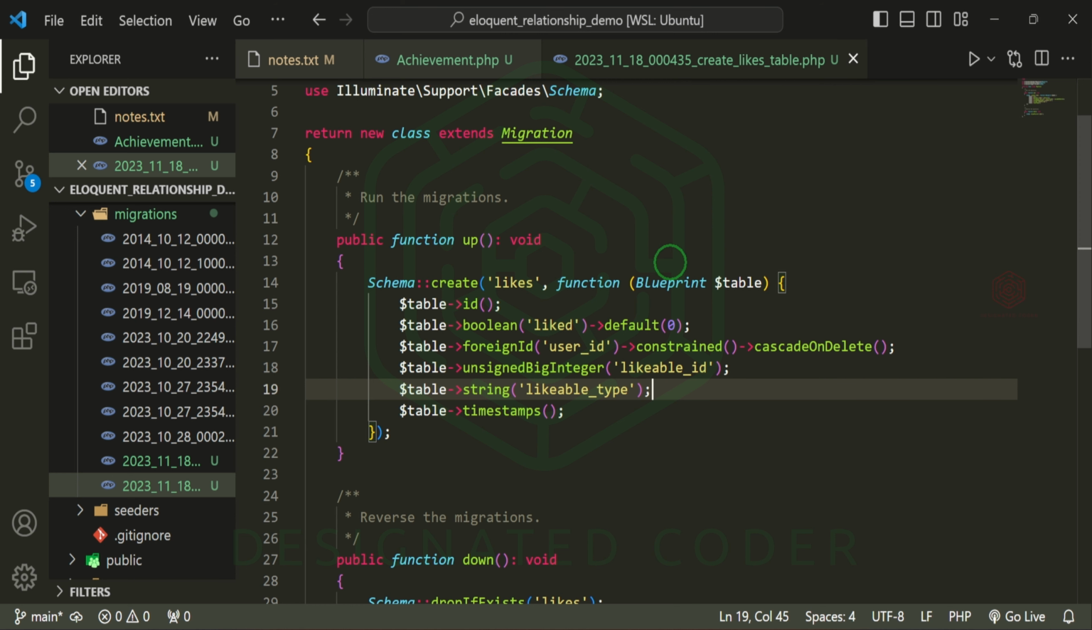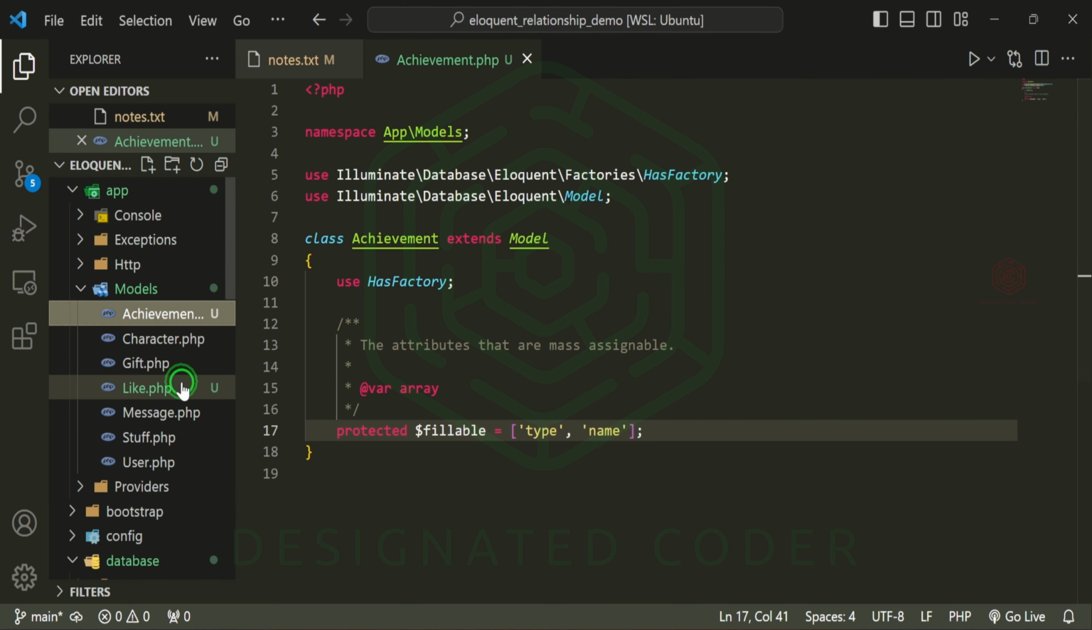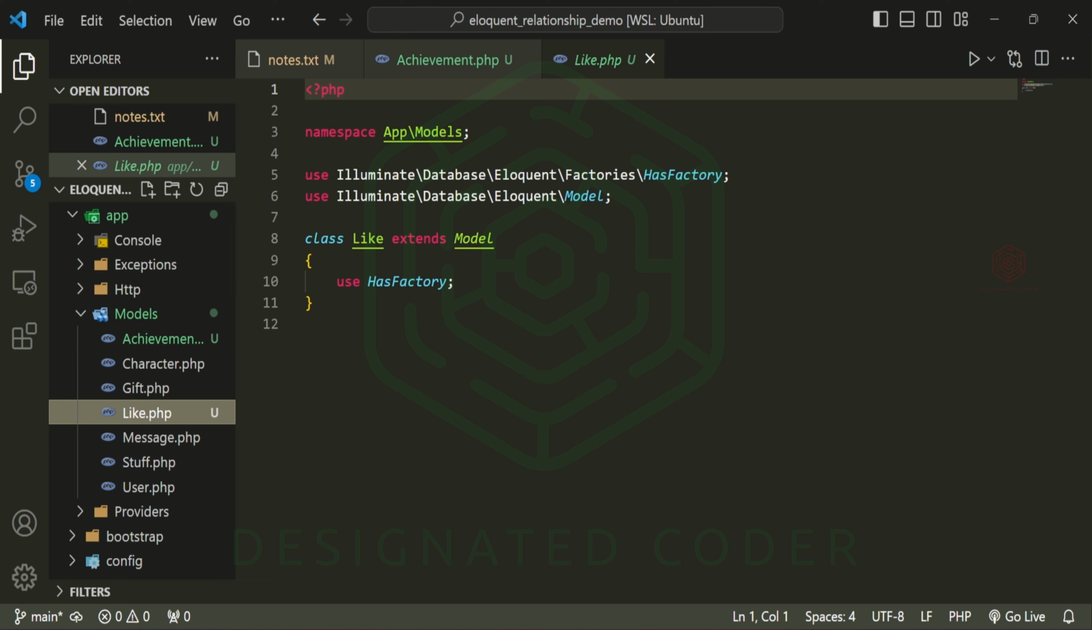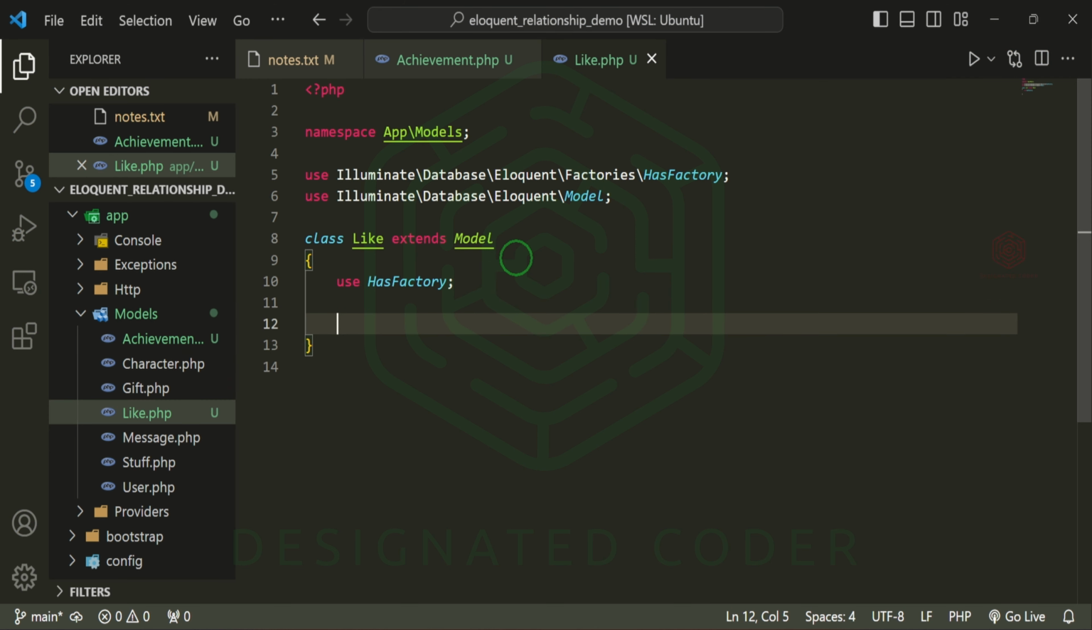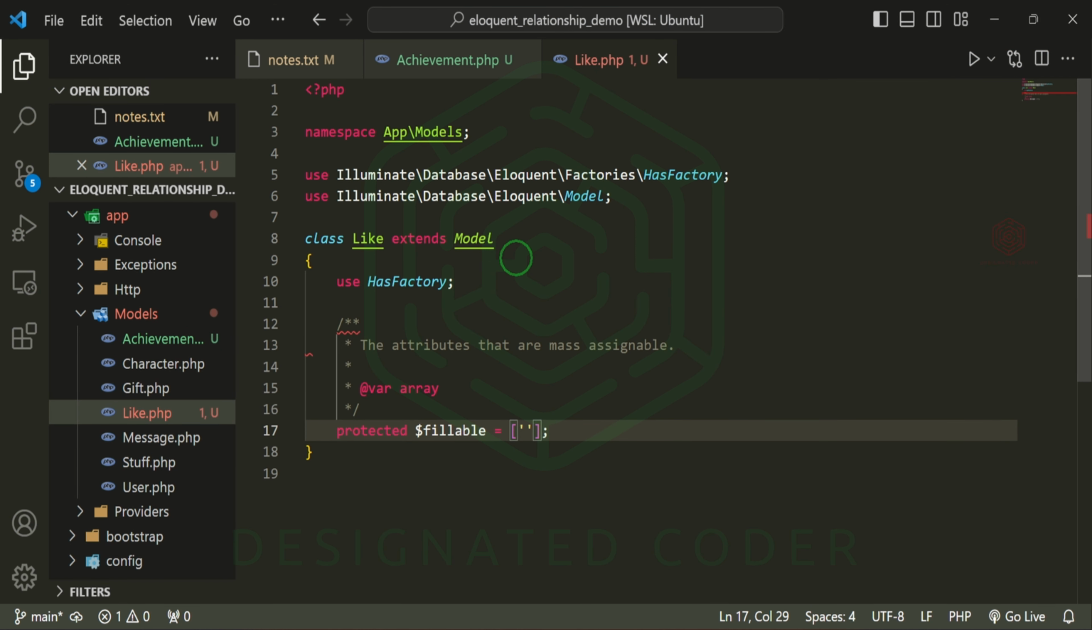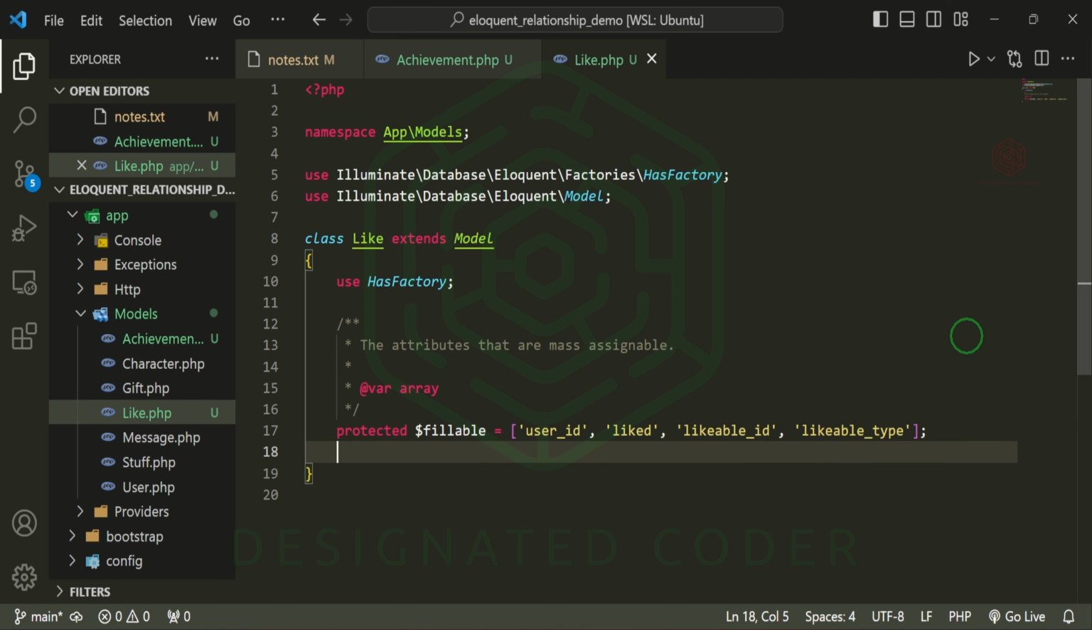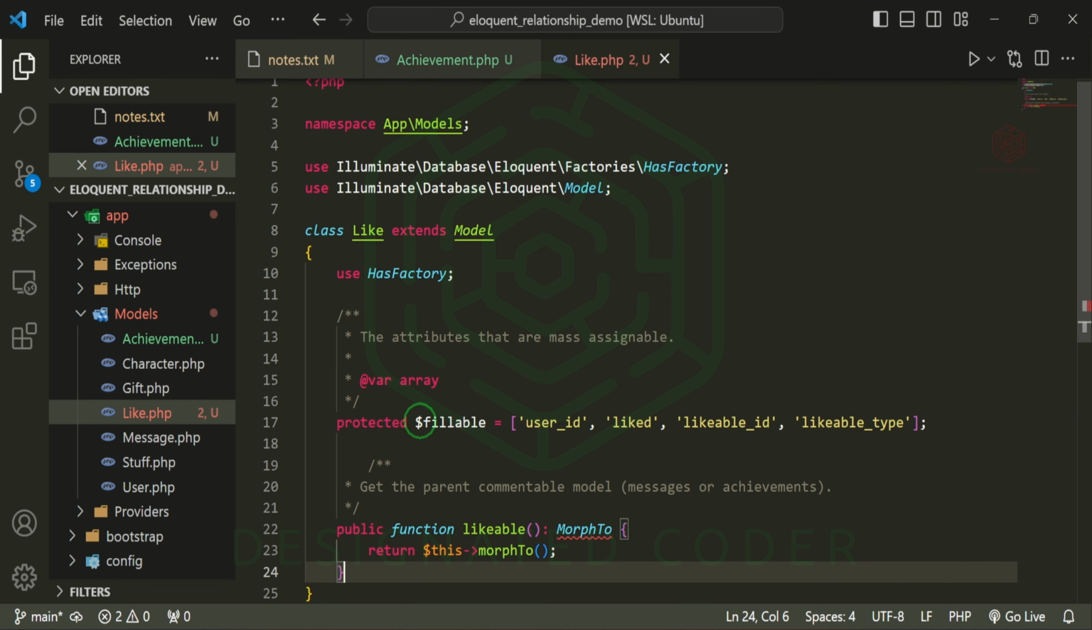So we can go ahead, close this, and let's open up that like model just so that we can add the fillable real quick. For the fillable, we're going to have that user ID. We're also going to have the liked variable that we have, the likable ID, and the likable type. I'm just going to go ahead and paste this in real quick just to speed us up.